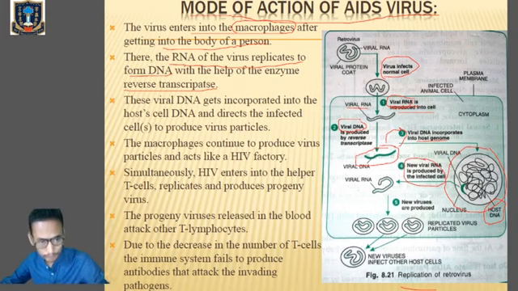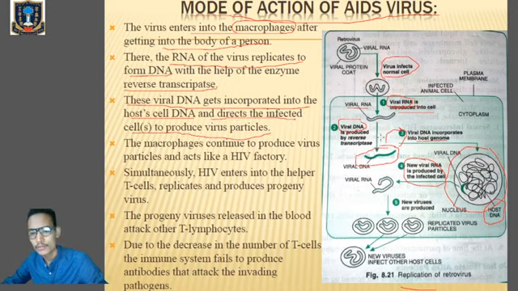So viral DNA gets incorporated into the host cell DNA and directs the infected cell to produce virus particles. Whenever the host DNA replicates, the viral DNA will also replicate and produce more viral RNA or viral particles.